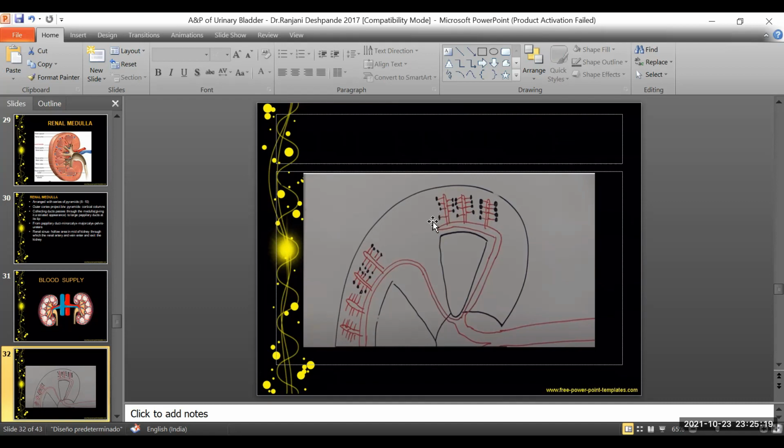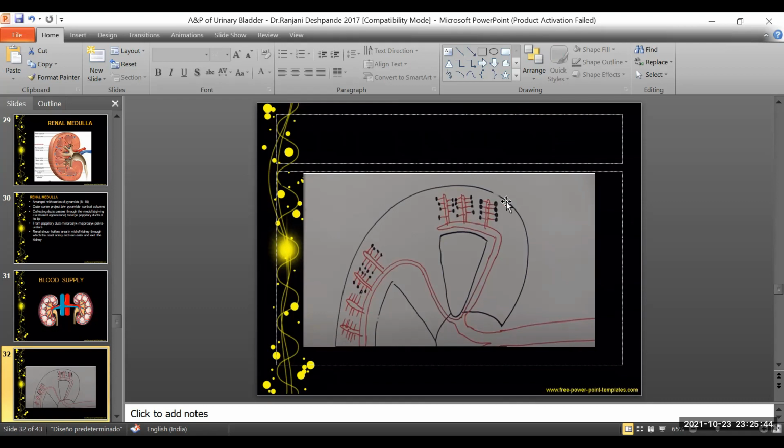From the arcuate artery, multiple branches come out, and these are called the interlobular artery. From the interlobular artery, to the sides, we have multiple individual afferent arterioles.